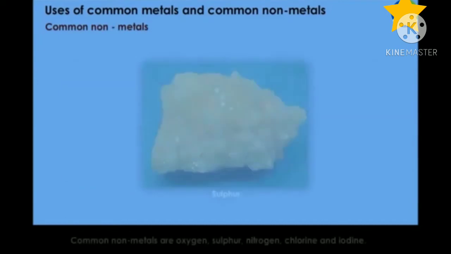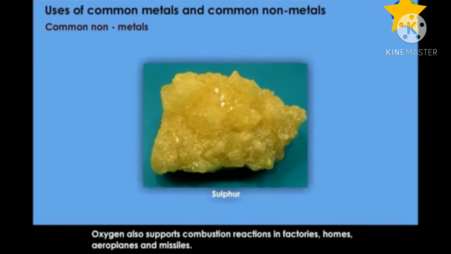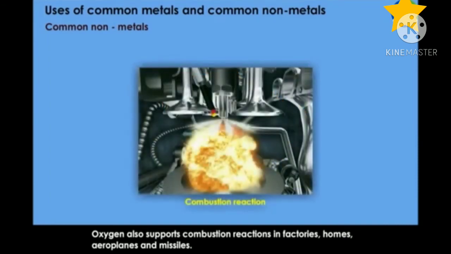Common uses of non-metals. Common non-metals are oxygen, sulfur, nitrogen, chlorine and iodine. Oxygen is used by plants and animals for their survival. Oxygen also supports combustion reactions in factories, homes, aeroplanes and missiles.